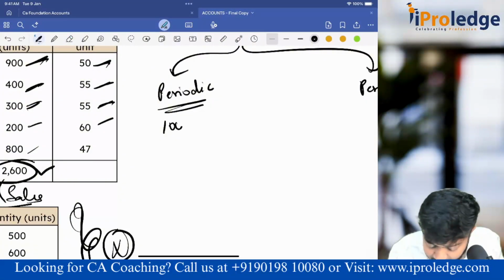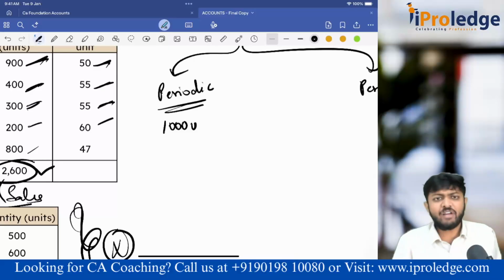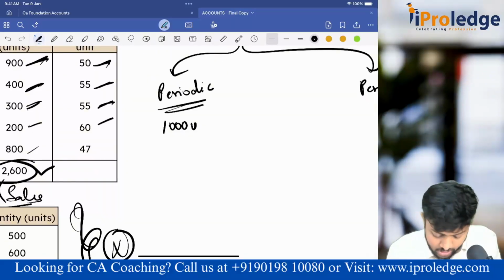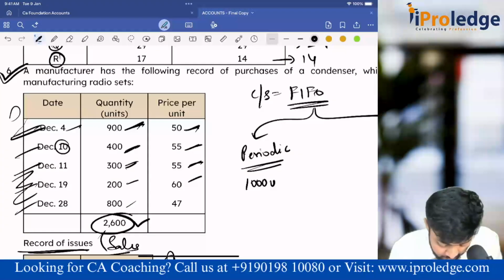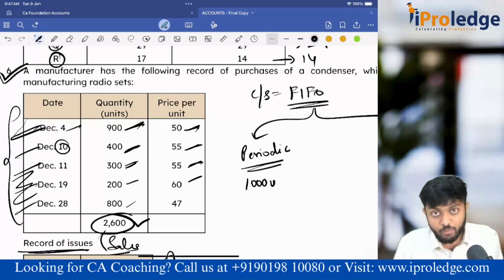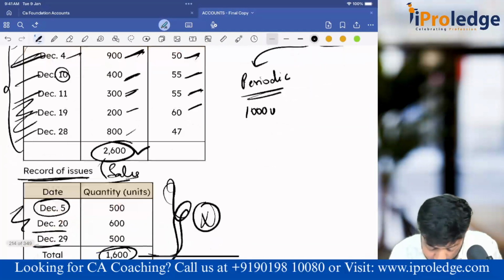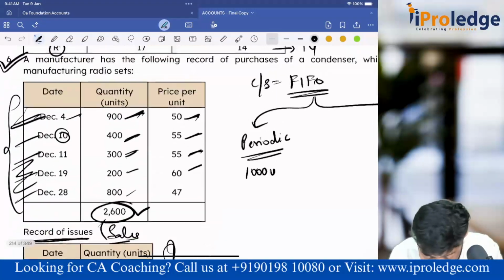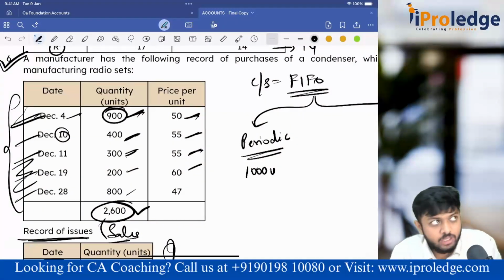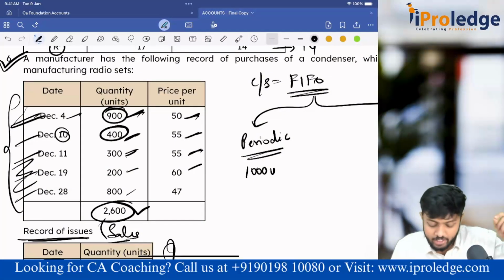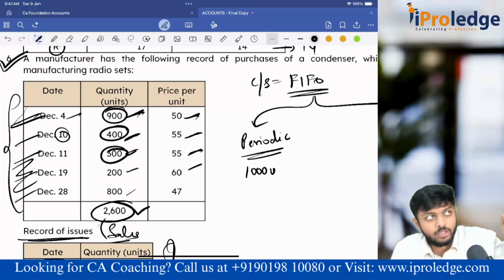Sir, but at what price is the question. For that, they have asked you to follow FIFO. So this is the purchases. FIFO means first in, first out. The assumption I am making is that goods which have come first have left first. So out of the 1600 units that I have sold, 900 would have gone from this lot, the remaining 400 would have gone from this lot. 900 plus 400 is 1300. The remaining 300 would have gone from this lot.